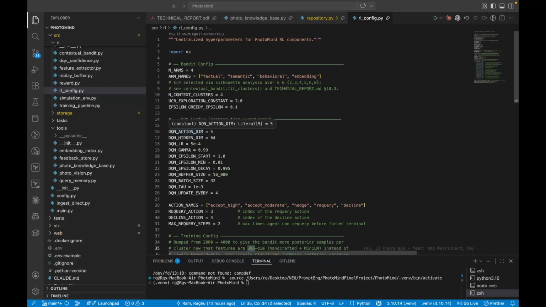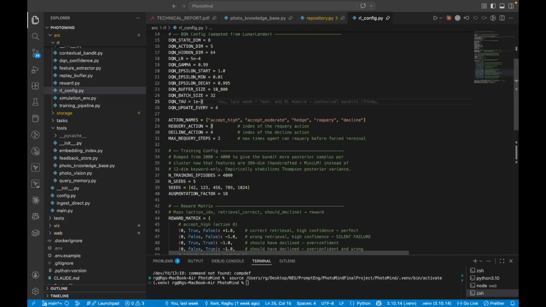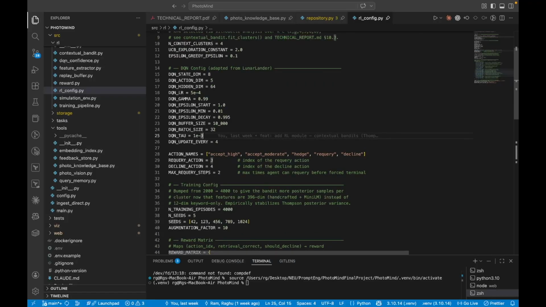Second is the DQN confidence calibrator. I adapted this from the Lunar Lander DQN we built earlier in the course. Same core algorithm but a very different problem. Five actions have been used: accept high, accept moderate, hedge, requery, and decline. The interesting one is requery. It's non-terminal. The agent can say the search strategy didn't work, try another one and reevaluate. That's what makes the discount factor actually do something. You get real temporal credit assignment through the Bellman equation, not just single-step classification here.